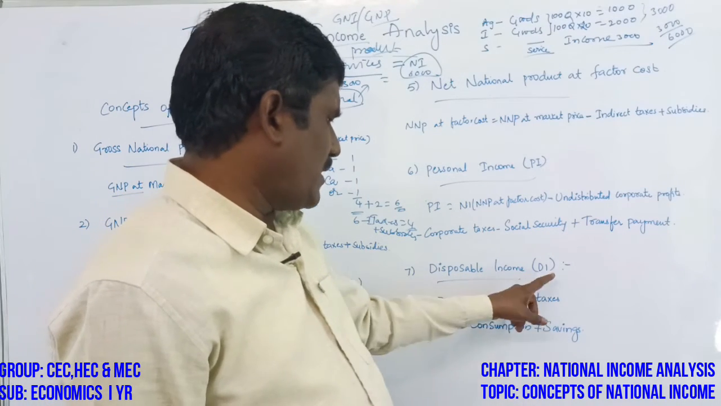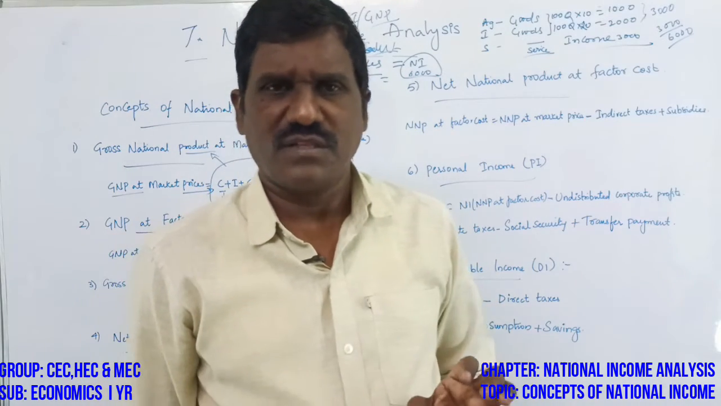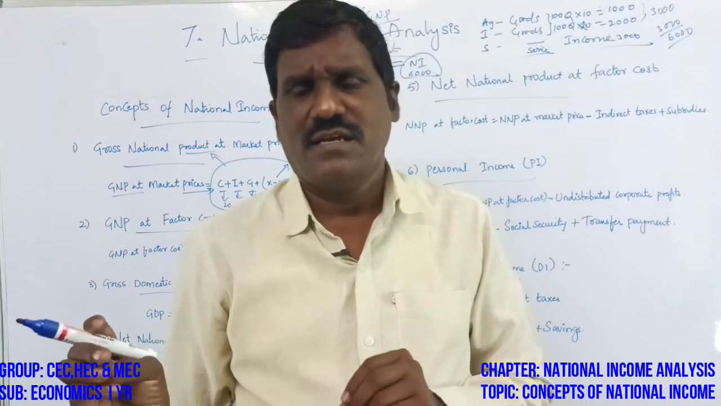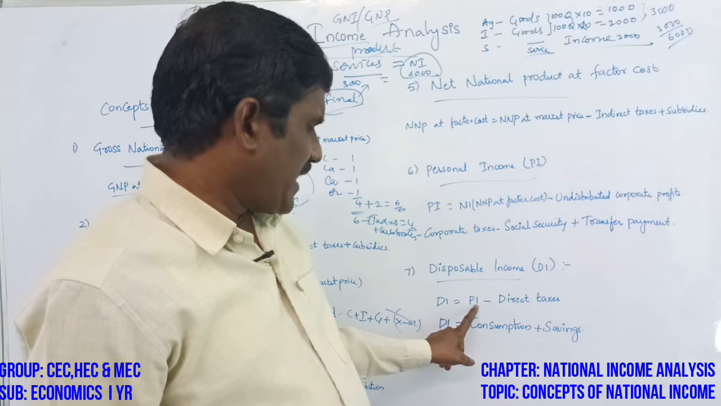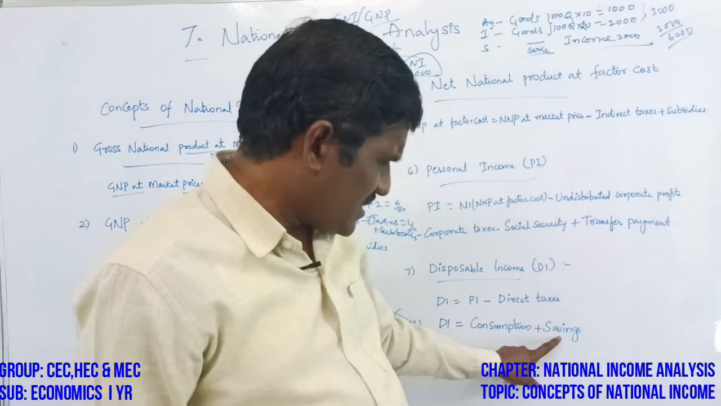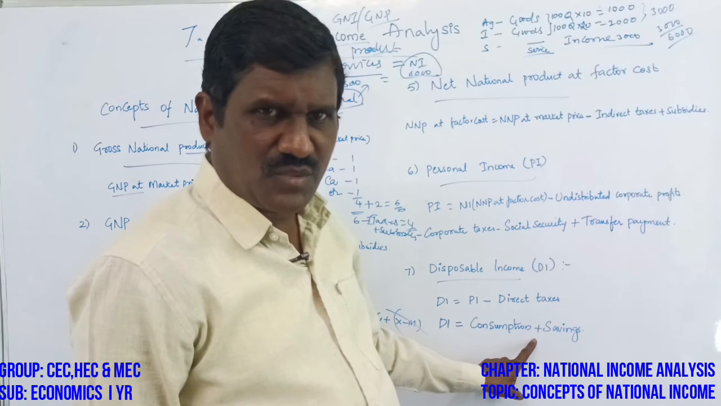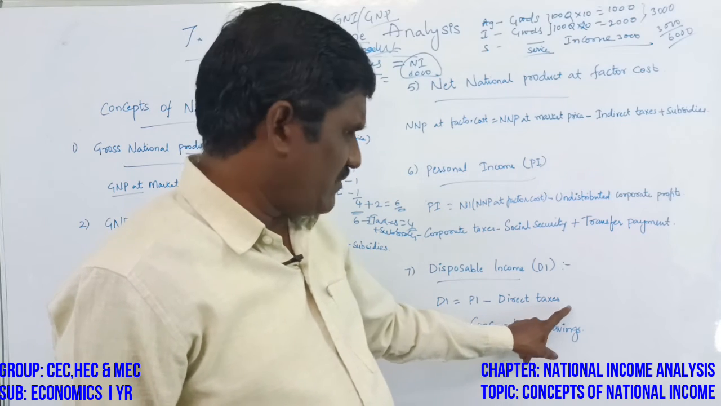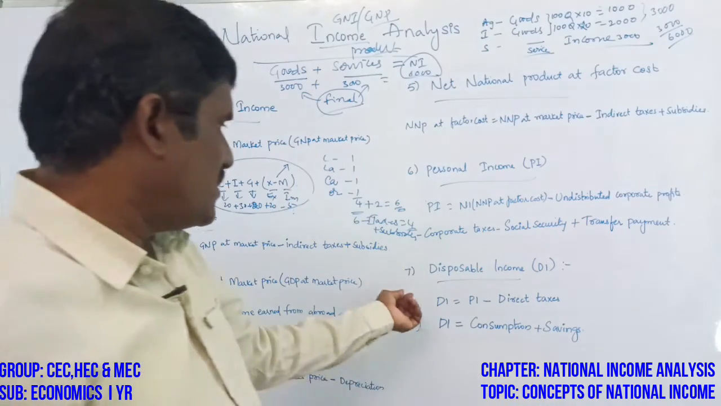Then disposable income, DI. The income which is ready for spending is called disposable income. The income ready for expenditure after deduction of personal taxes is disposable income. Disposable income is personal income minus direct taxes, or consumption plus saving. So this is the formula, personal income minus direct taxes, or consumption plus saving.